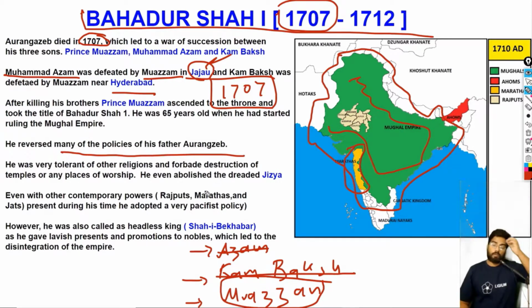So he even abolished jizya. Jizya was a tax on Hindus. So this tax was imposed maybe for pilgrimage, maybe for residence. So this was a tax on Hindus.